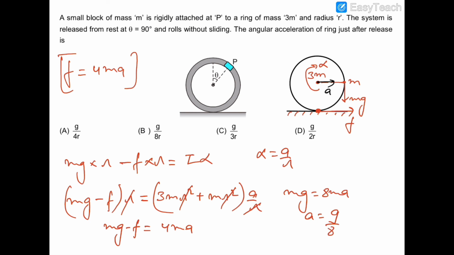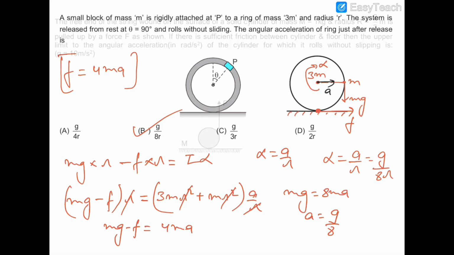In fact, we have to find out the angular acceleration. So alpha is equal to A by R, and therefore it would be g by 8R. So the correct option is option number B. Now let's move on to the next question.